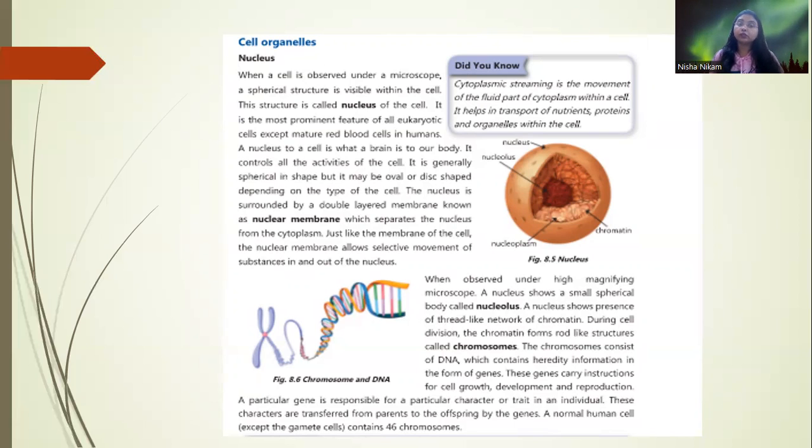Chromosomes consist of DNA, and DNA has the hereditary information in the form of genes. These genes carry instructions for cell growth, cell development, and reproduction. A particular gene is responsible for a particular character or trait of an individual. These characters are passed from parents to offspring, and this happens because of the genes present on the chromosomes.